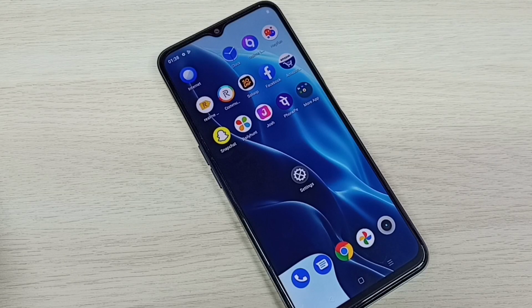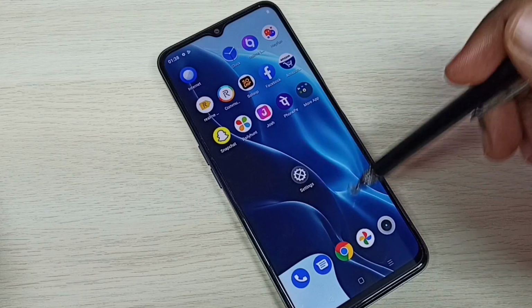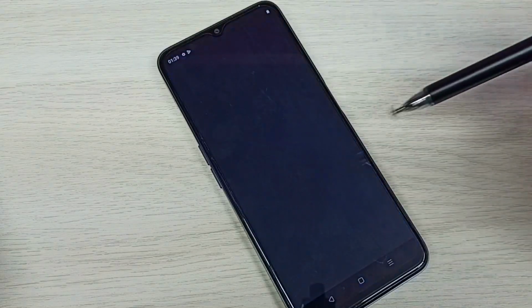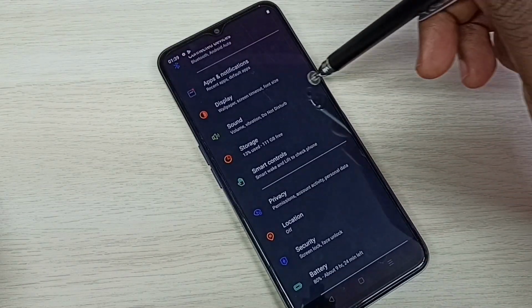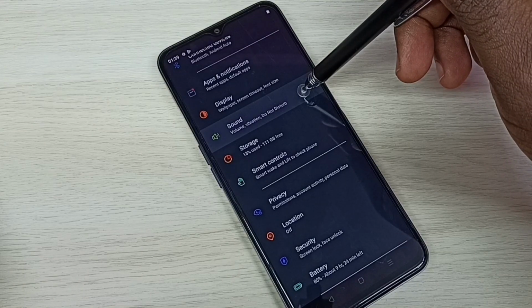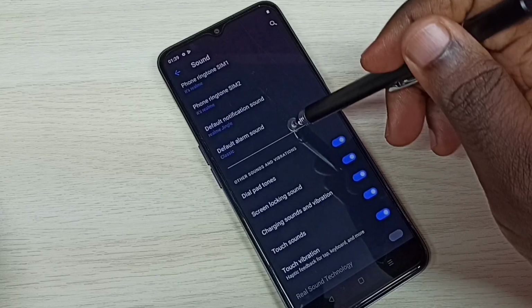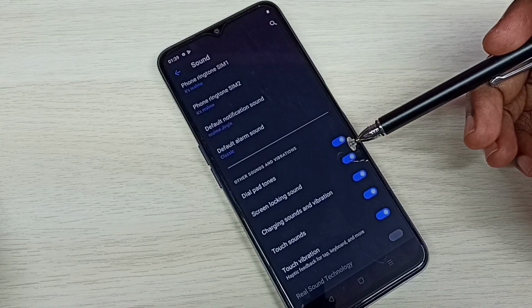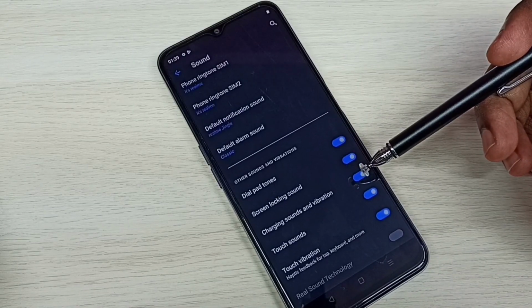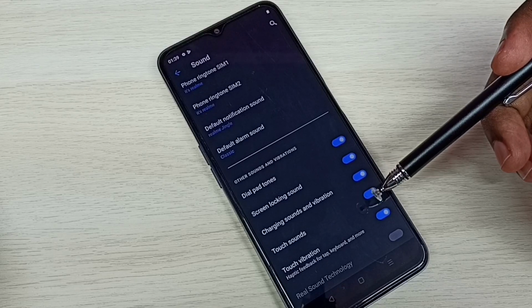Hi friends, this video shows how to turn off sounds. Go to settings, tap on the settings app icon, then go down, then select sounds, tap on sound, then go down. So here we can see dial pad tones, screen locking sound, charging sounds and vibration, touch sounds.